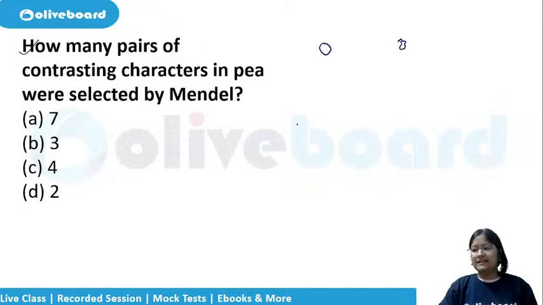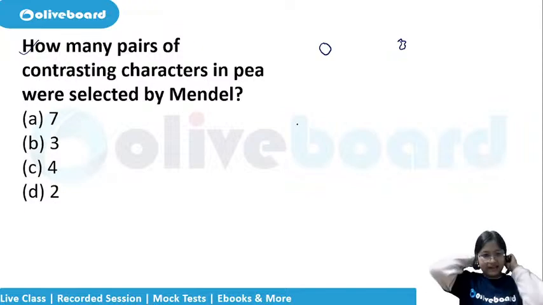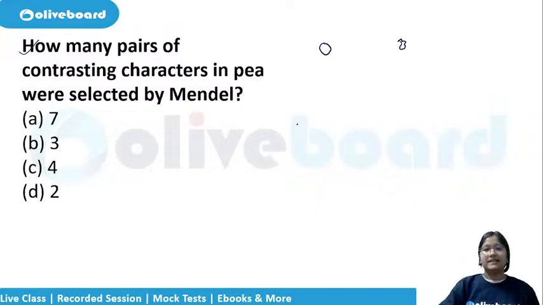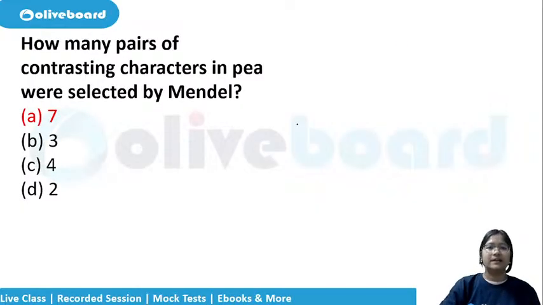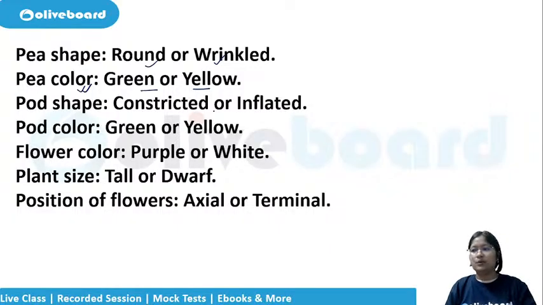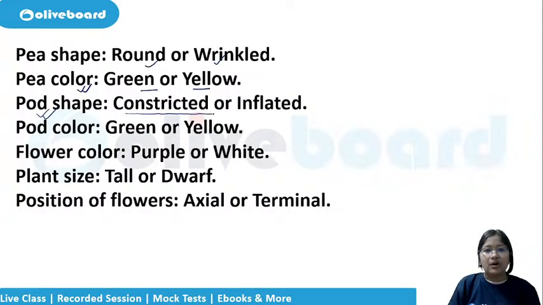No answers yet? So total 7 characteristics were studied. Okay? 7 characteristics. What are they? The pea shape can be round or wrinkled. The color of the pea can be green or yellow. We have seen green peas, we have seen yellow peas, right? Then the pod shape can be either inflated or constricted.